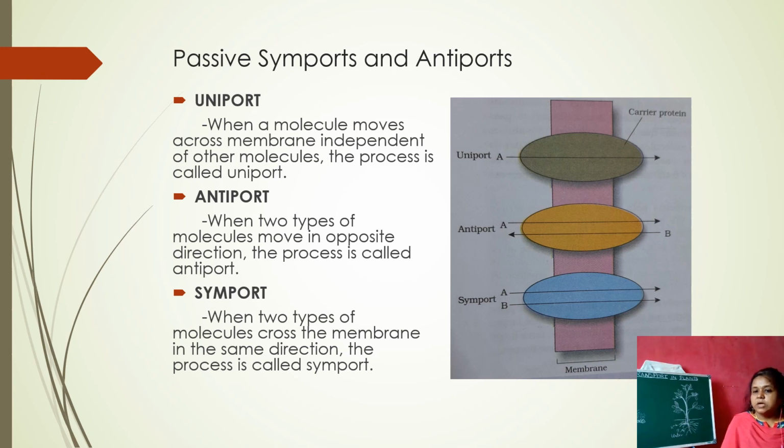In the diagram, you can clearly see the uniport: only one substance is passing through the protein, and that is called a uniport. And in antiport, A is passing through the membrane into this protein, and B from inside the cell is coming out through the protein, and this is called antiport. Here two substances at a time are passing through the protein.